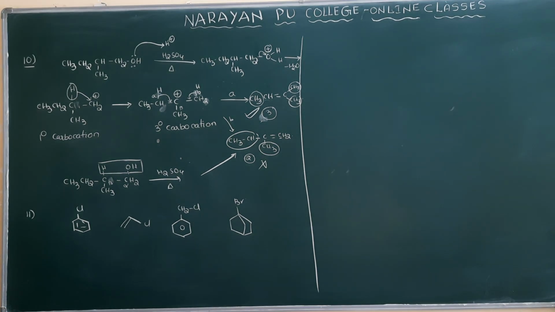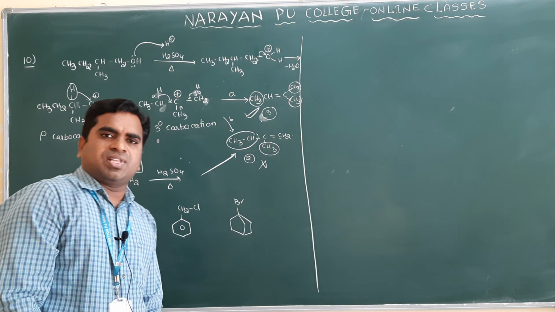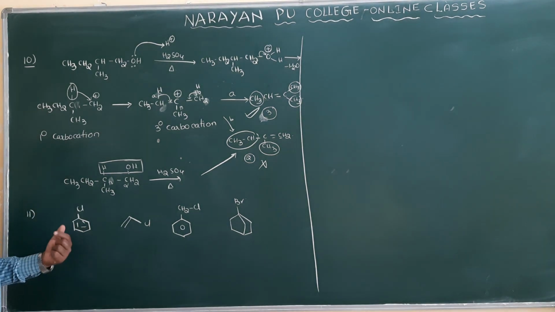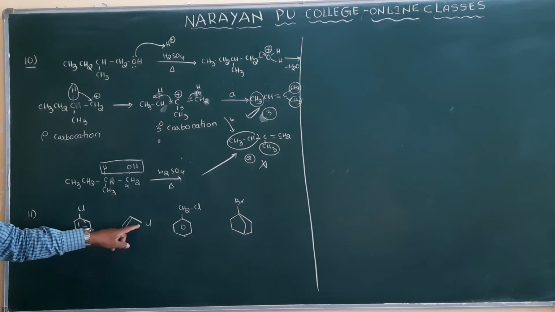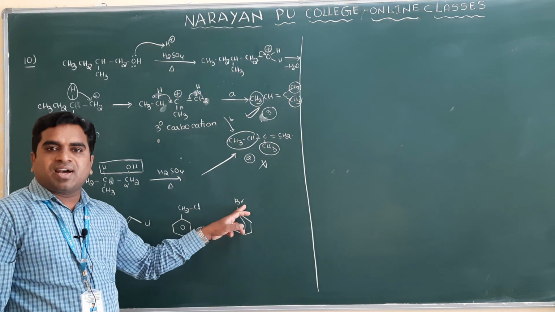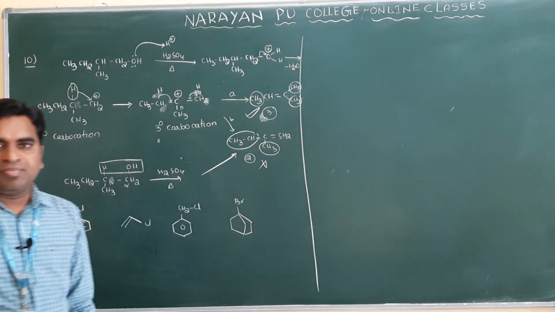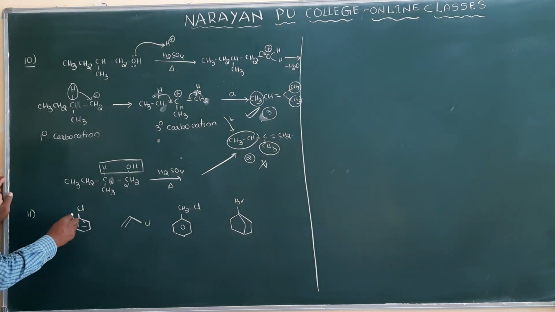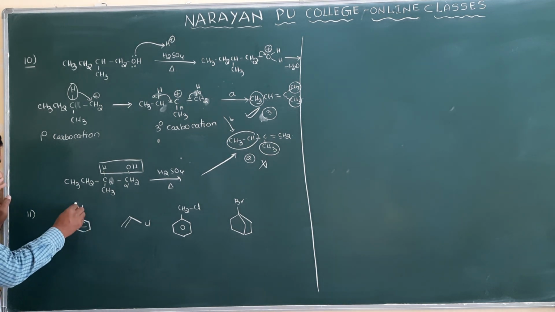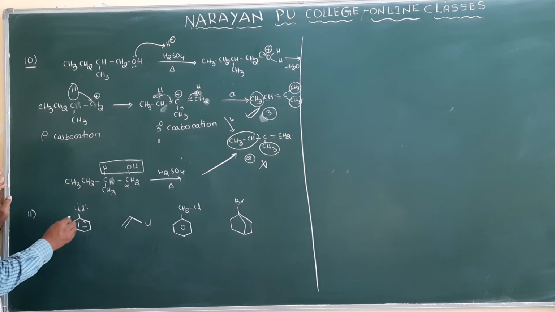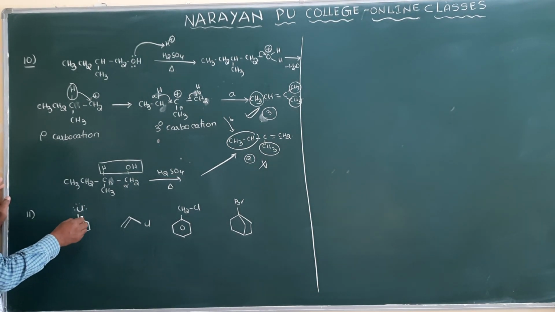So which undergoes nucleophilic substitution reaction? This is an important question. You know that nucleophilic substitution means the halogen atom should be replaced by the nucleophile. Clear, ma? But here, haloarenes will not undergo nucleophilic substitution reactions easily. Why? Because you already know this bond is not a single bond, it has partial double bond character.